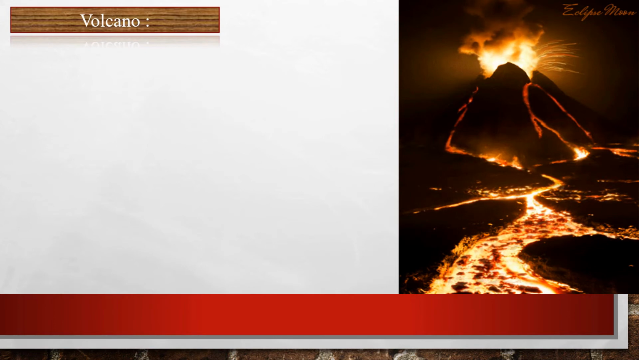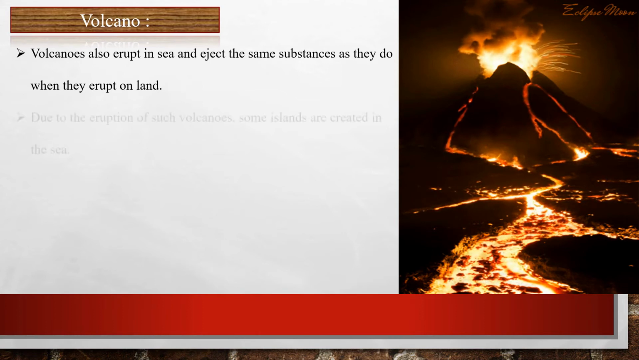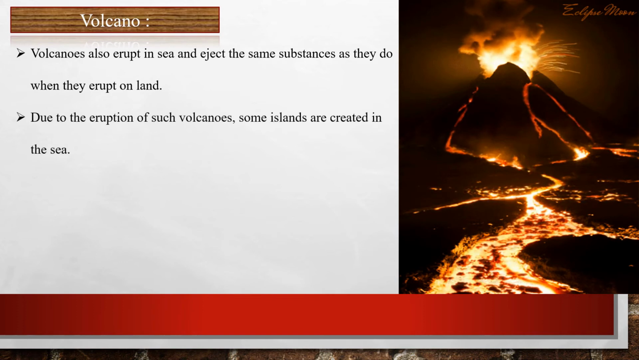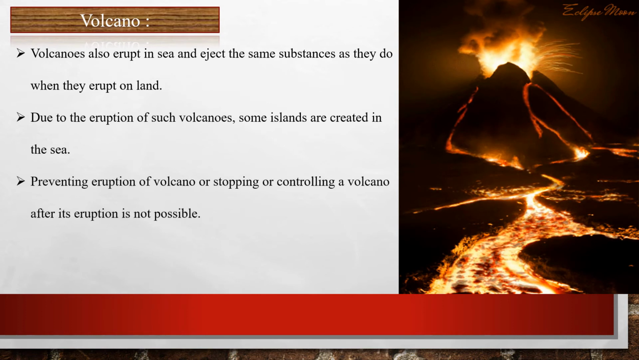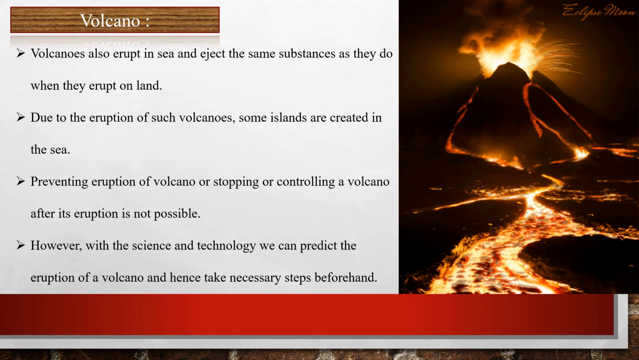Also, volcanoes erupt in the sea and eject the same substances as they do when they erupt on land. And due to the eruption of such volcanoes, some islands are created in the sea. Preventing the eruption of a volcano, or stopping or controlling a volcano after its eruption, is not possible. However, with science and technology, we can predict the eruption of a volcano and hence take necessary steps beforehand.